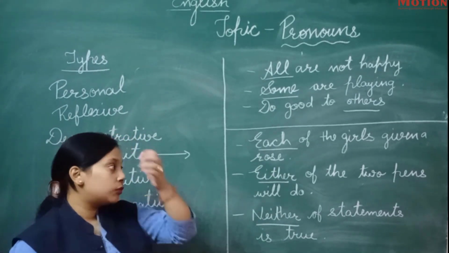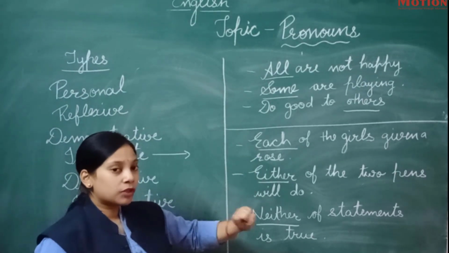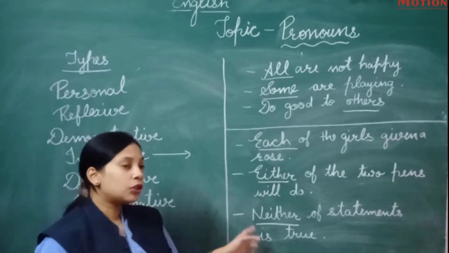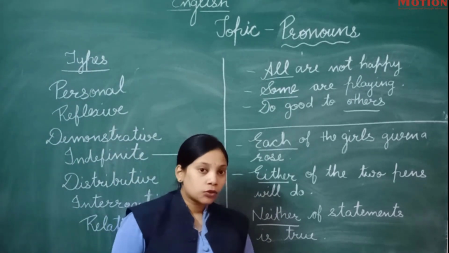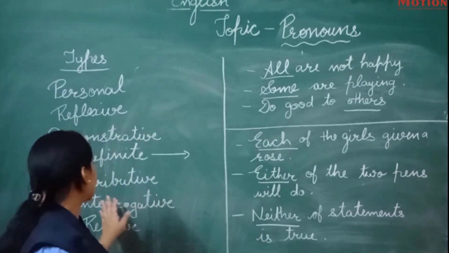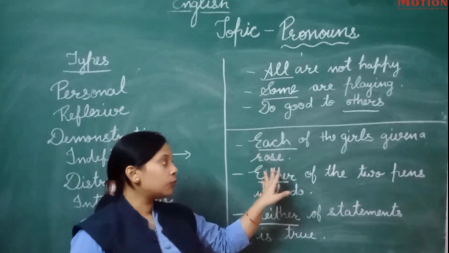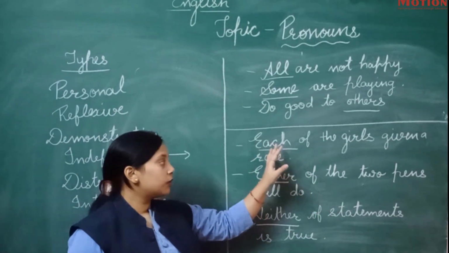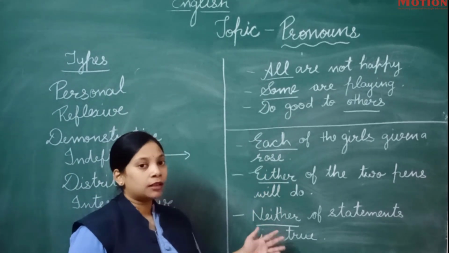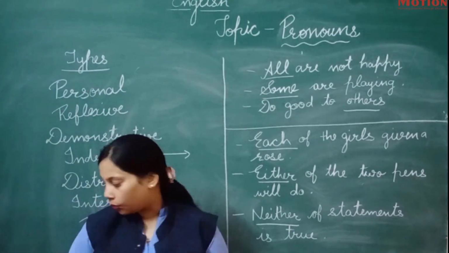But one thing you have to notice in these sentences is that these kinds of words should be used before the nouns, not before the adjectives. So this is called a distributive pronoun, when we distribute the pronoun with the nouns. Each, either, neither, these kinds of words are examples of distributive pronouns.